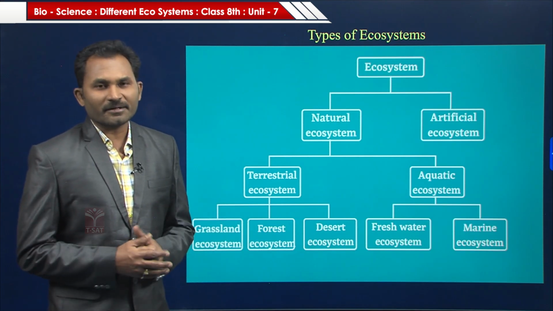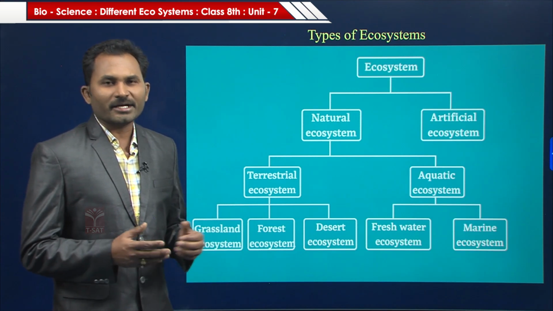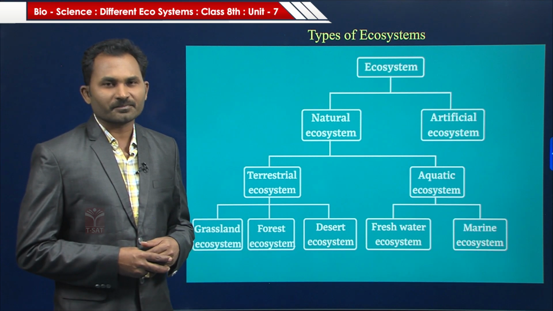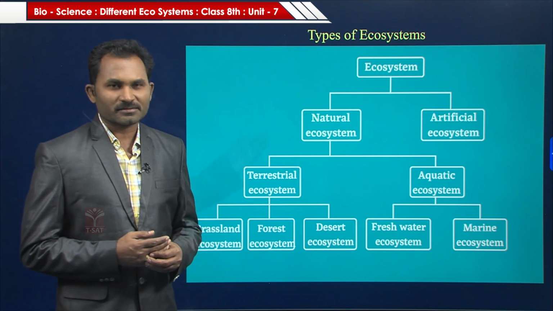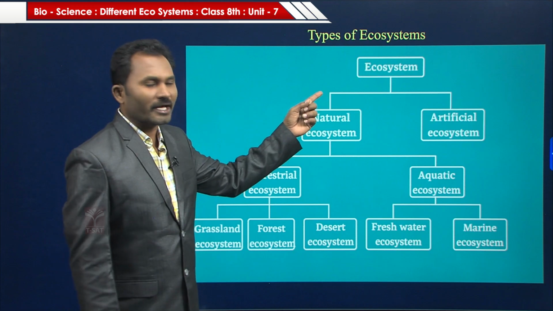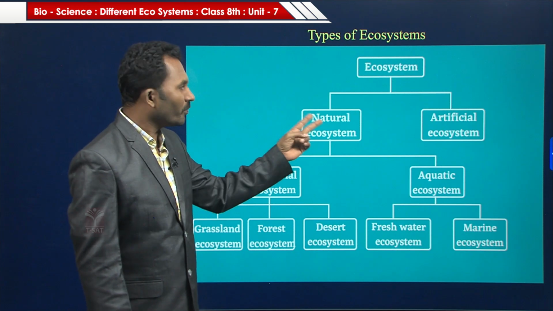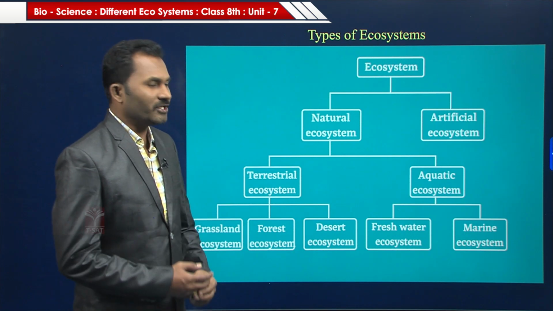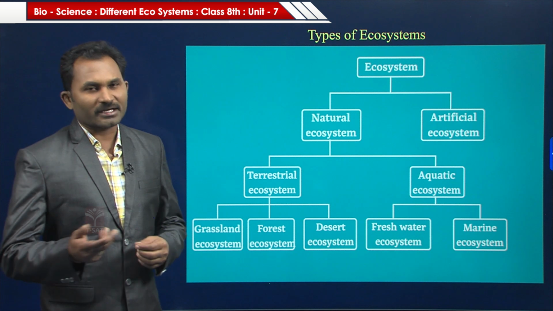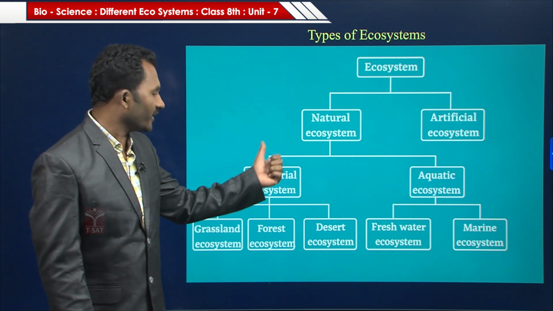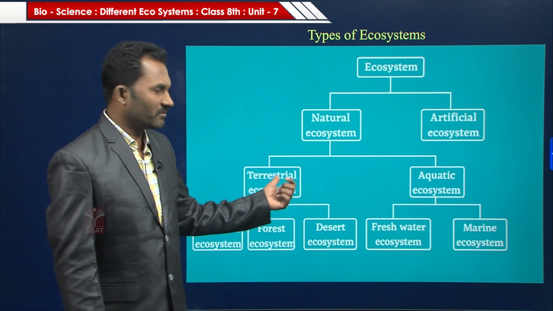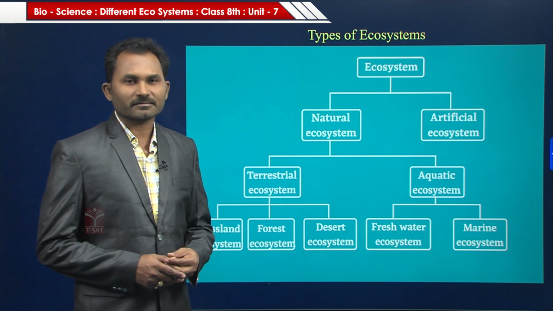So okay children, till now we learned about what is an ecosystem. Now let us learn about types of ecosystems. Ecosystems can be classified into two major groups, that are natural ecosystem and artificial ecosystem. Again the natural ecosystem divides into terrestrial ecosystem and aquatic ecosystem.